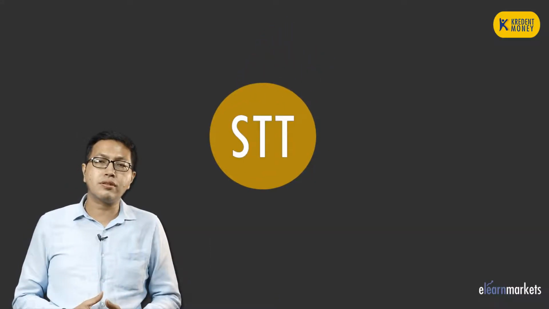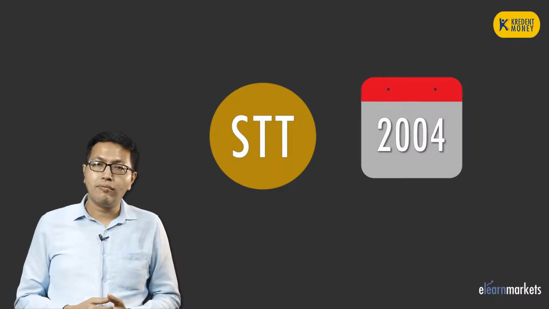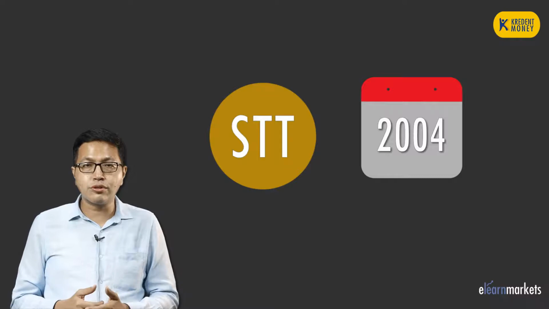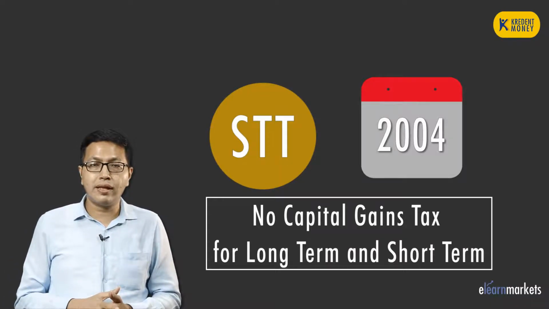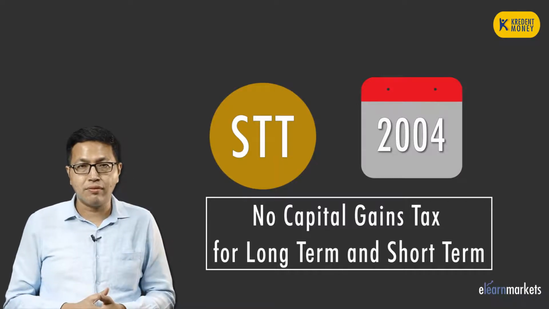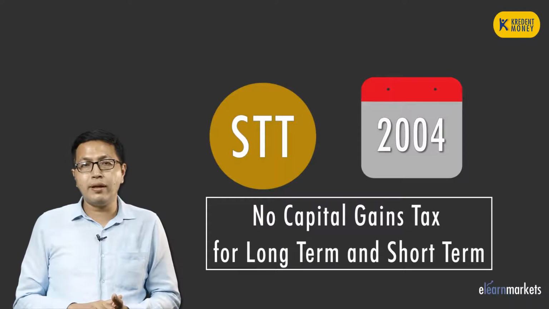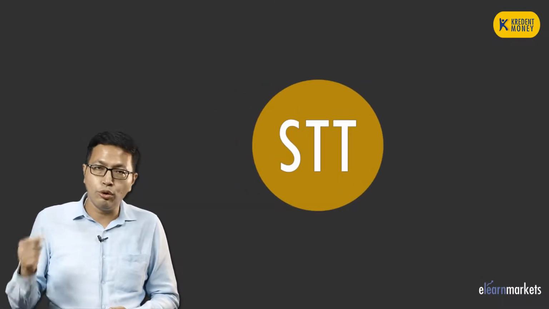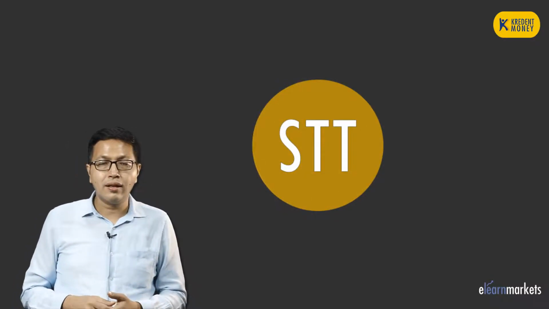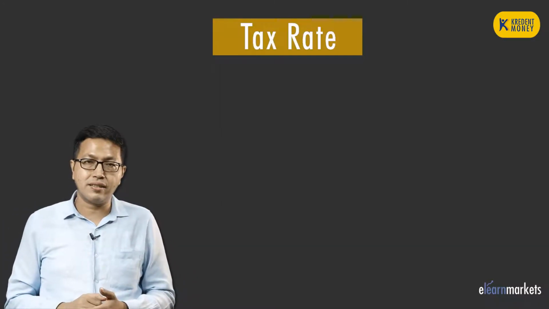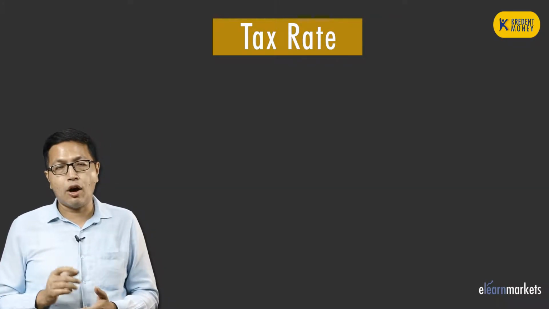Actually, this tax was originally introduced in the year 2004 by the then finance minister, because people in India were used to not paying the long term or short term capital gains tax. There was a large scale tax evasion. So to curb that, to put a full stop to that practice, government took the other way around by introducing a new type of tax known as the STT. So anyway, we have to live with that. So let us learn about the tax rates, under what kind of circumstances is this tax levied and how much.